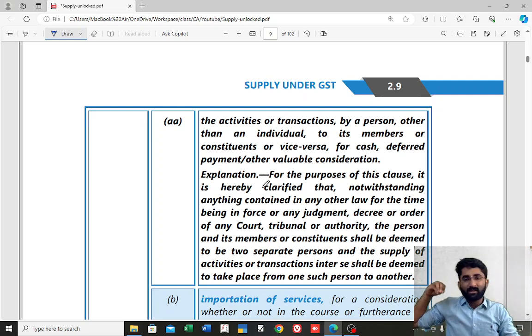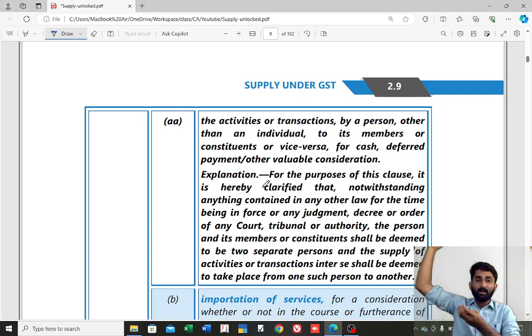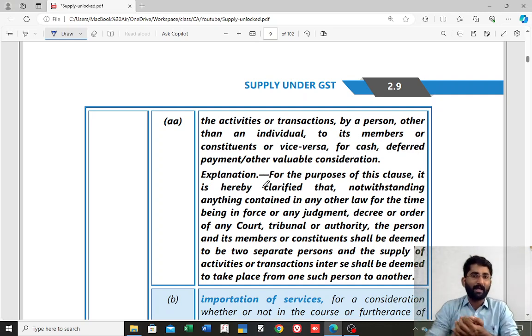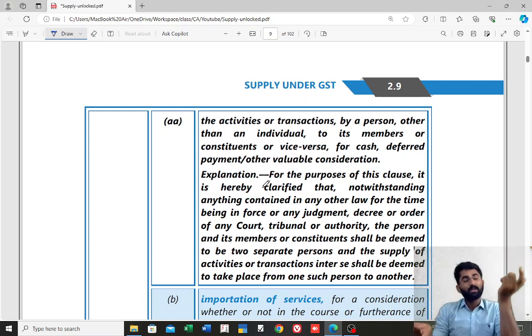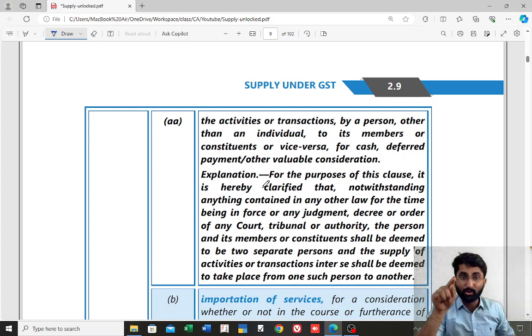All these are services given by this apartment association to the members of the association. Correct? An association which is not an individual giving services to its members. This is also one kind of service, and that is also included. That is also supply. That is given in section 7, subsection 1, clause AA.